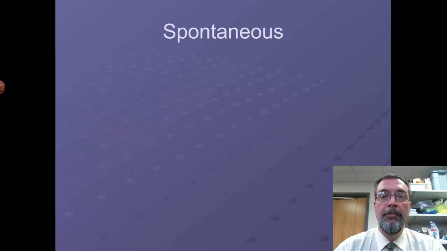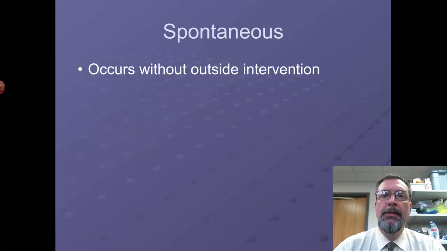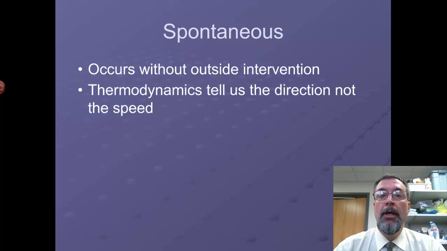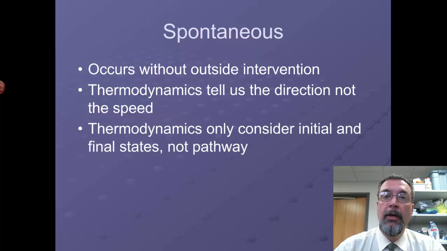Okay, I'm going to start by taking a look at what we mean by spontaneity in chemistry, the spontaneous processes. The word spontaneous in chemistry means that a reaction or process will occur without you doing anything to it. No outside intervention necessary. Thermodynamics tells us which direction a reaction will go in terms of spontaneity, but it doesn't say anything about the speed. If you want to talk about the speed of a reaction, we have to talk about kinetics.